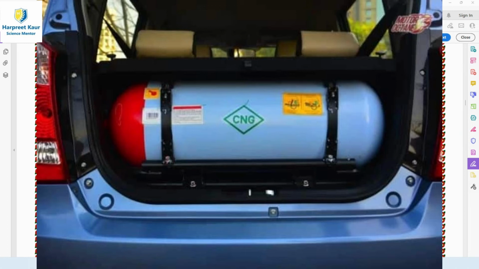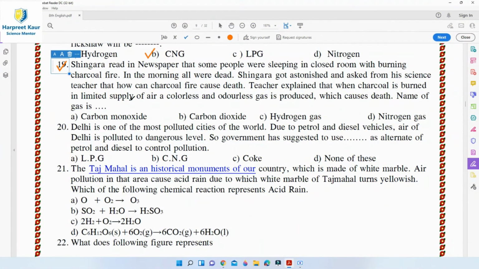Question 19. Shingara read in a newspaper that some people were sleeping in a closed room with a burning charcoal fire. In the morning all were dead. Shingara was astonished and asked his science teacher how charcoal fire can cause death. The teacher explained that when charcoal is burned in a limited supply of air, a colorless and odorless gas is produced which causes death. Name the gas.